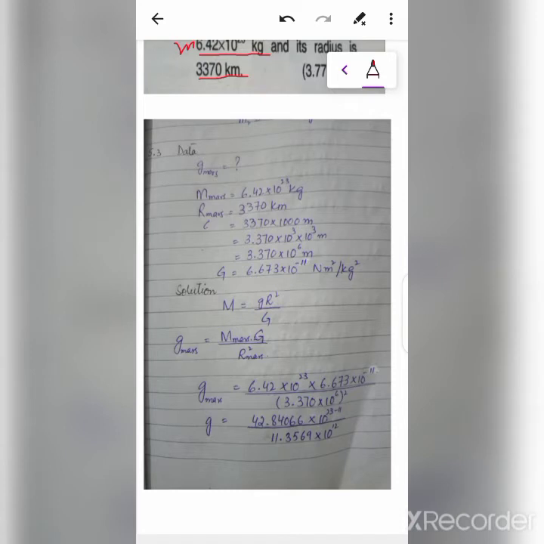According to the statement of the problem, we have to find the acceleration due to gravity on Mars. The mass of Mars is given as 6.42 × 10^23 kg, and the radius of Mars is given as 3370 kilometers. As kilometer is not an SI unit, first of all we have to convert kilometers into meters. To convert kilometers into meters, we multiply the value by 1000.